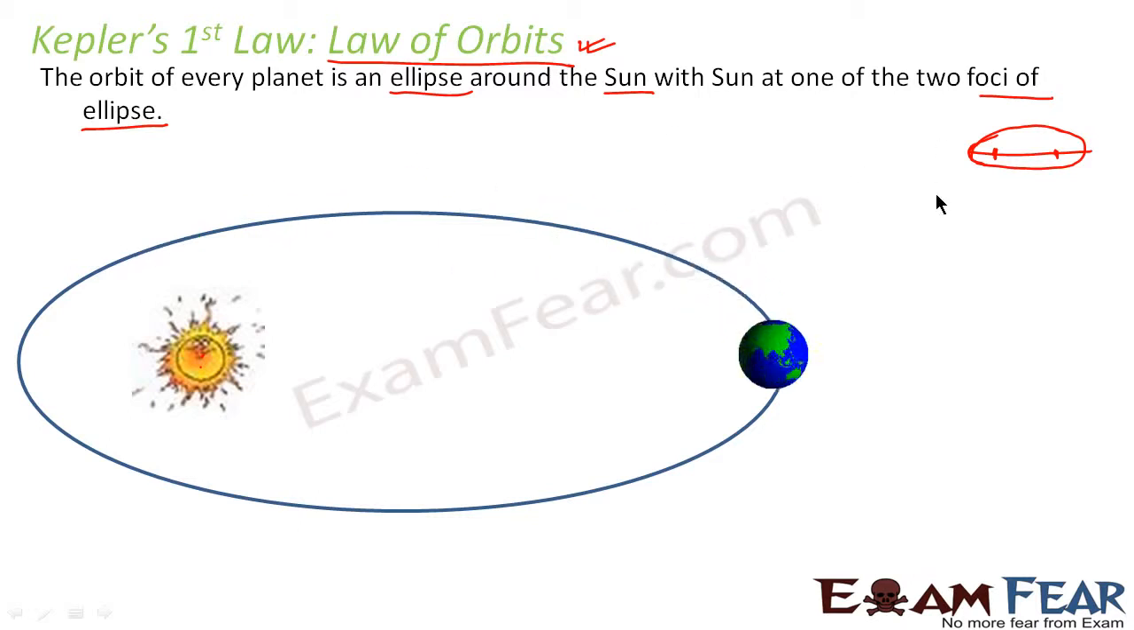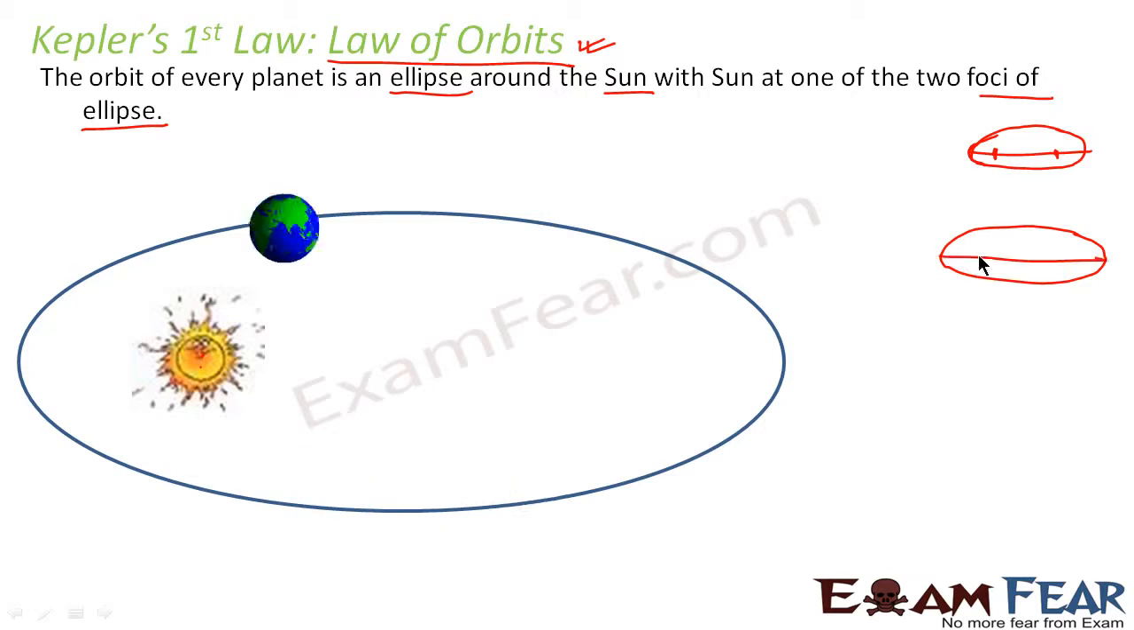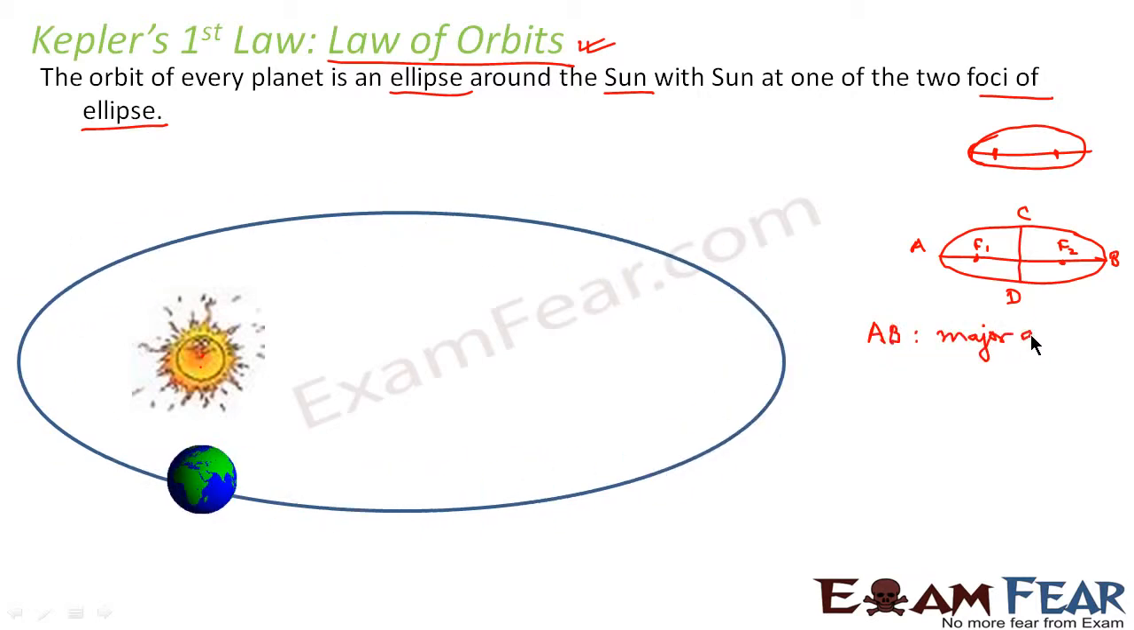When I'm talking of an ellipse, I hope you are already aware of the geometrical terms related to the ellipse which you have studied in your mathematics, but still, just a quick review to remind you. If this is our ellipse, this is F1, this is F2, these are the two foci of the ellipse. This axis is known as the major axis. Let us suppose we call it AB. Let us suppose we call this one CD. So in this case, AB is the major axis of the ellipse, and CD is the minor axis of the ellipse.